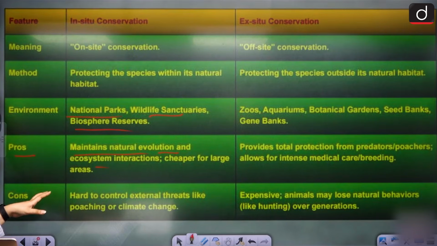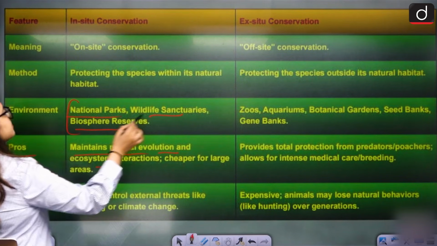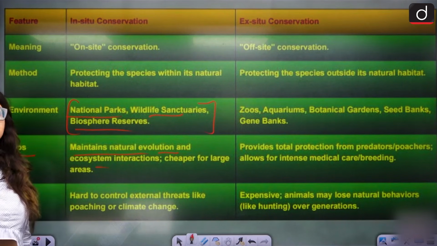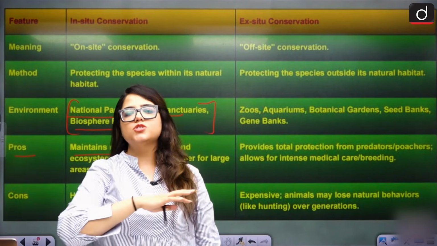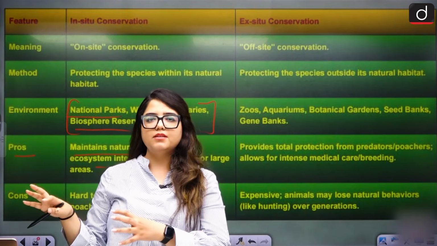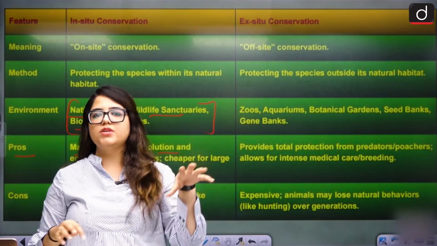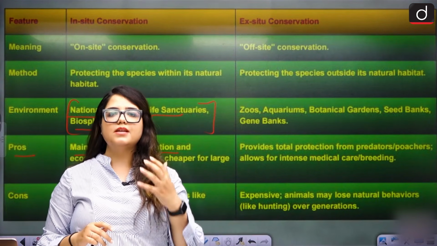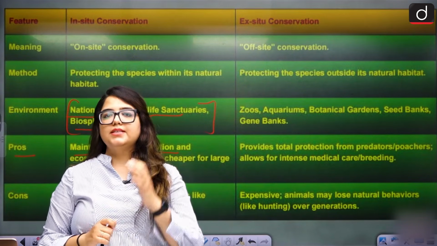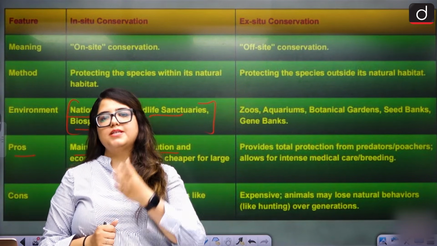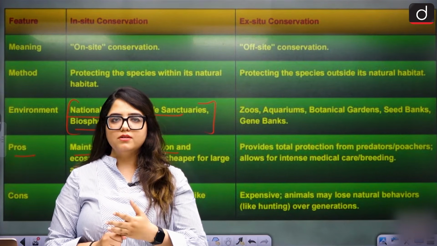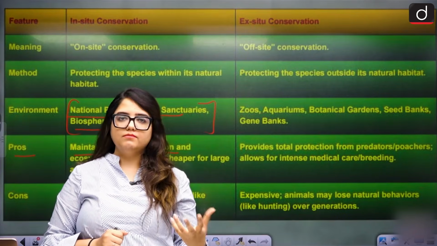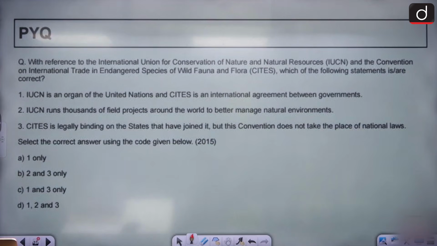Yes. So we have mentioned these areas, national park, wildlife sanctuary, biosphere reserve here, right? So when species are taken care of, it brings us to their surrounding. Species we have taken care of. Now we need to take care of their surrounding. The surrounding entails protected areas. What does surrounding entail? Protected areas. So we have to understand what protected areas are, how do they work, what kind of structures they have, and how they're working. Okay. Let's solve a question first.